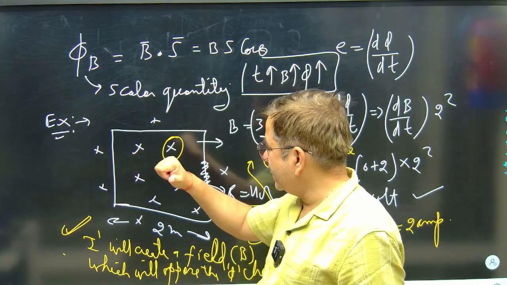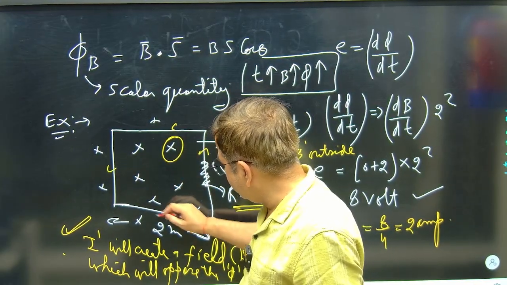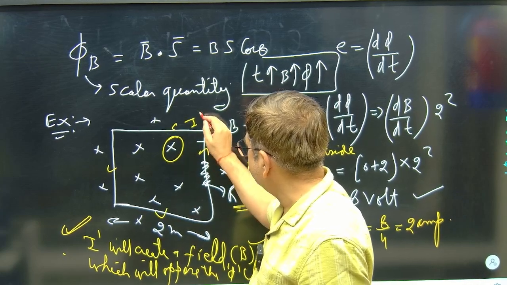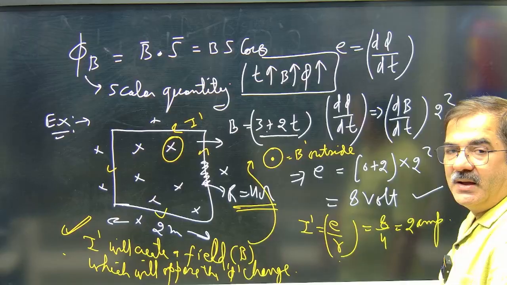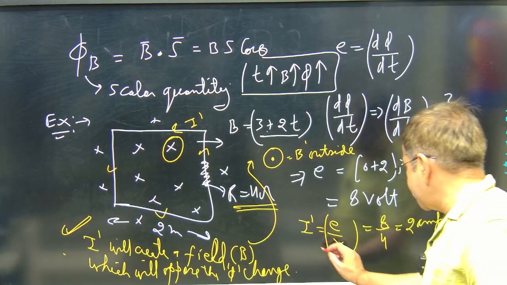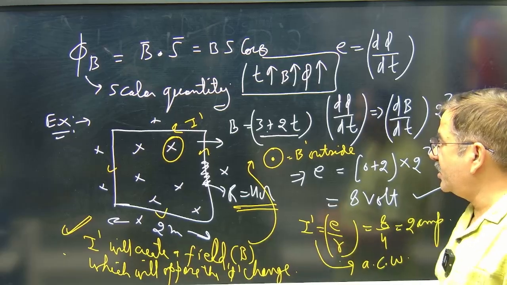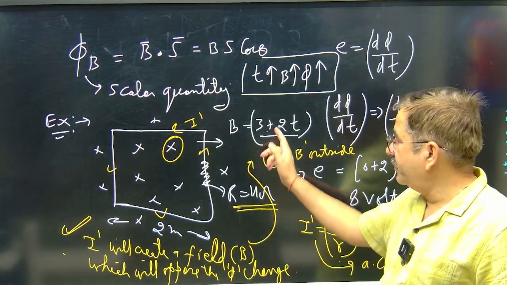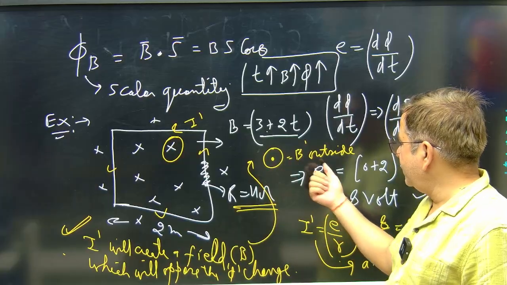I will say the field is outward, so the current will go in the circuit like this. So this is the direction of induced current I dash. I dash in the circuit will be anti-clockwise. Because flux is increasing, the magnetic field is also increasing, the induced field will be opposite. So it is outside the page.